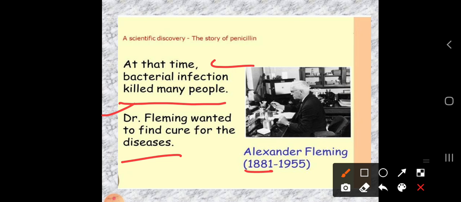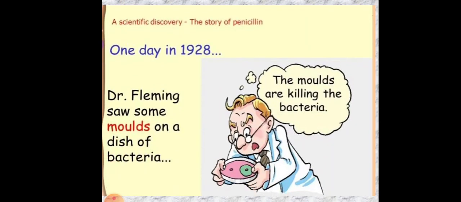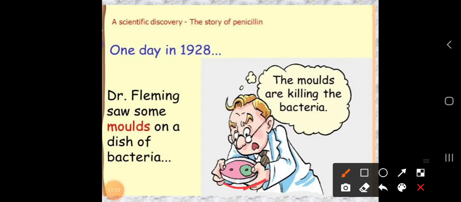So let's see what he did. One day, he kept one of his vessels, a dish made of glass.